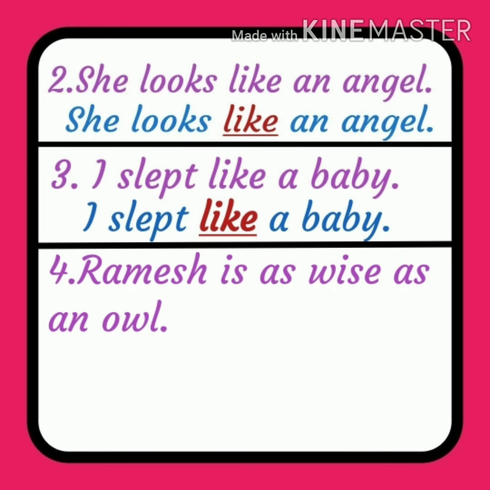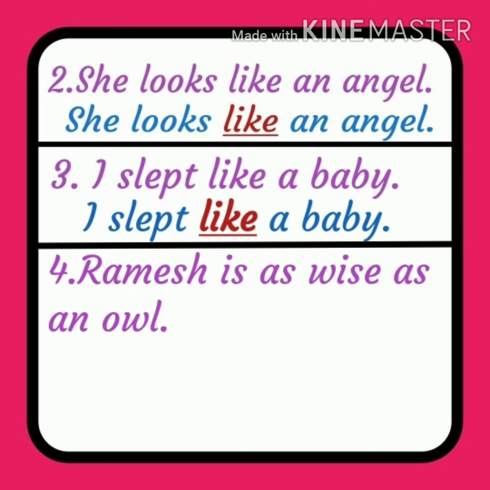See the fourth example. Ramesh is as wise as an owl. In this example, we can understand Ramesh is a wise person, but his wisdom is compared in this sentence with an owl. Comparison is going on between two unlike things which are different from each other.